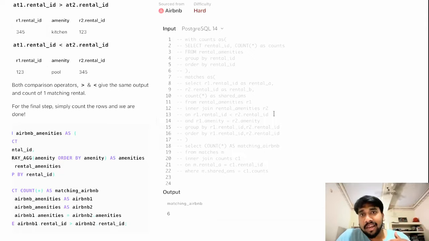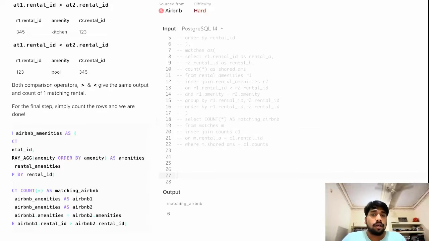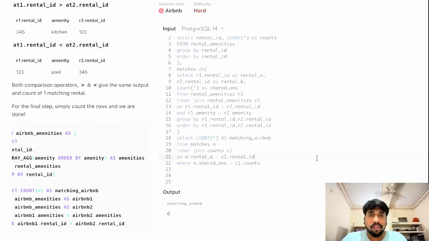I'm not saying that I have done a huge thing or something to be very proud of. I was just trying to find a way to not use string aggregation functions because that is something that I didn't know about. I could have spent an hour or two to learn about string aggregation functions and then used it, but as per the patterns that I've seen, there is obviously more than one approach to every question that we solve, be it SQL or any kind of coding problem. So I thought, why not go with that approach? So if you just run this solution, you see that again the answer is 6, which verifies that our query is completely correct.